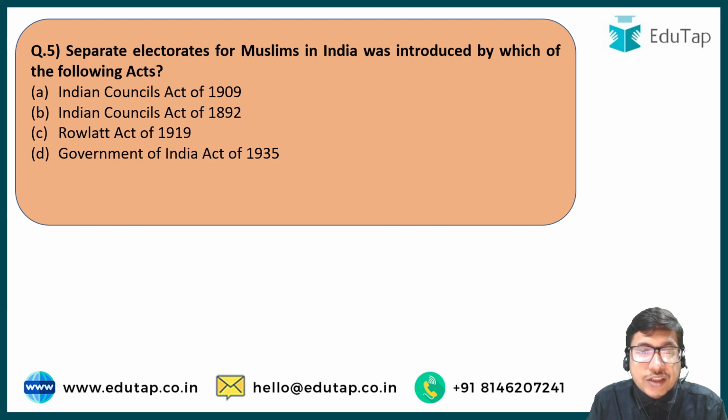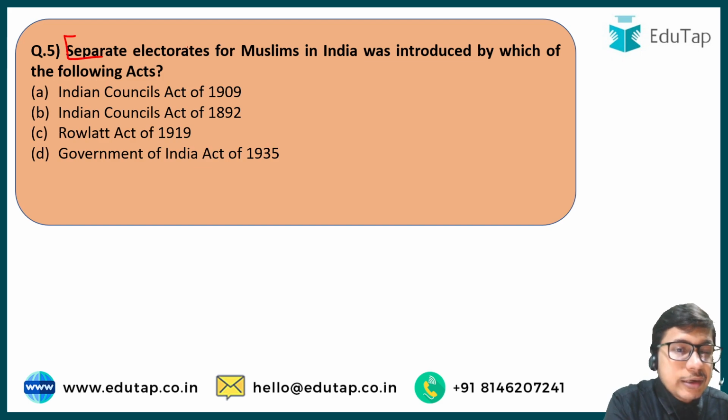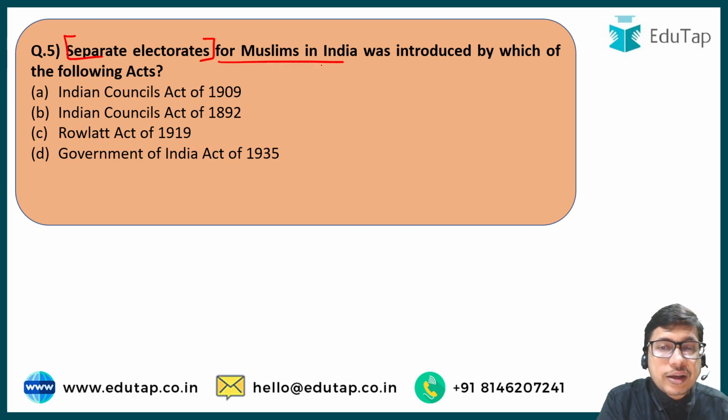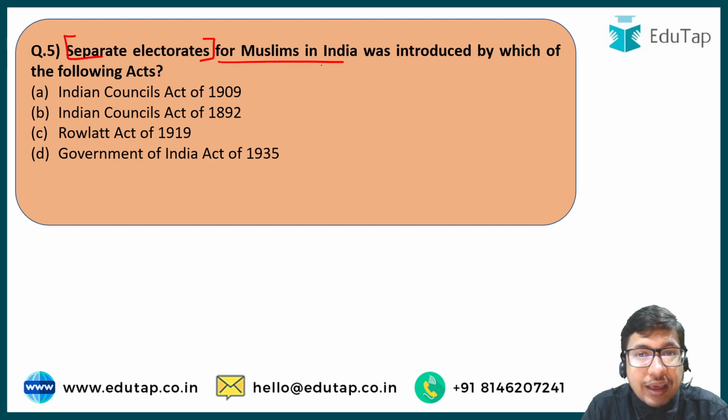The separate electorates for Muslims in India were introduced by which of the following acts? The separate electorates, this is a very important issue that we have to be aware of in our Indian freedom struggle, how the seeds of communalism got sown in India's political system, and the separate electorates for the first time were introduced for the Muslim community.